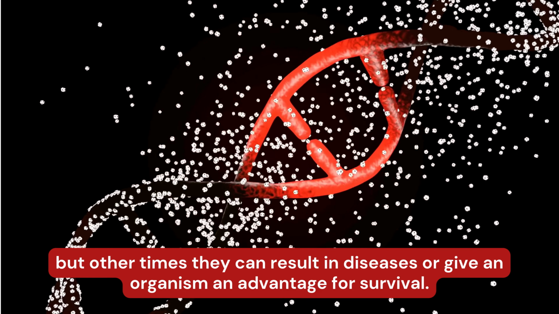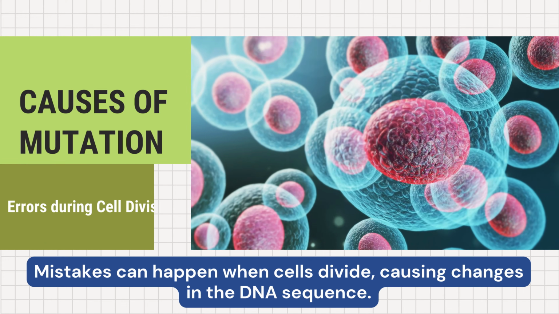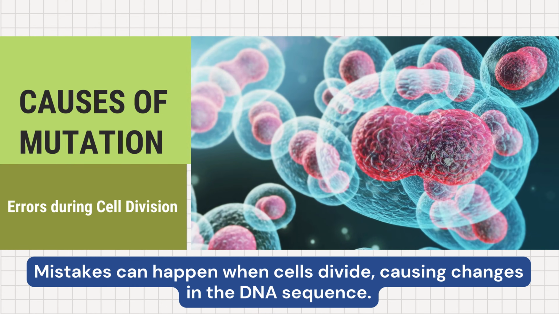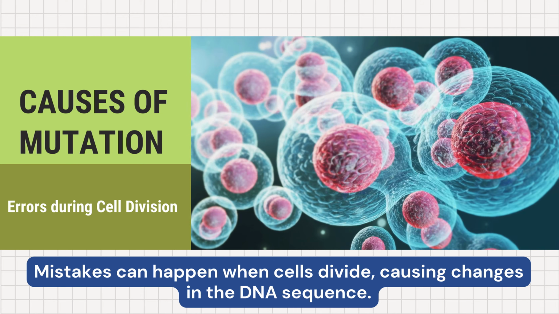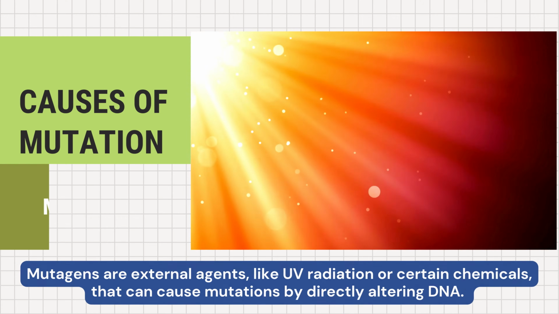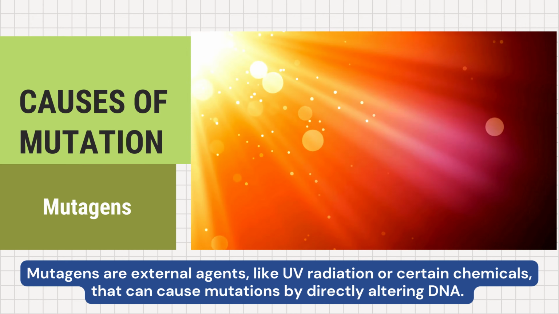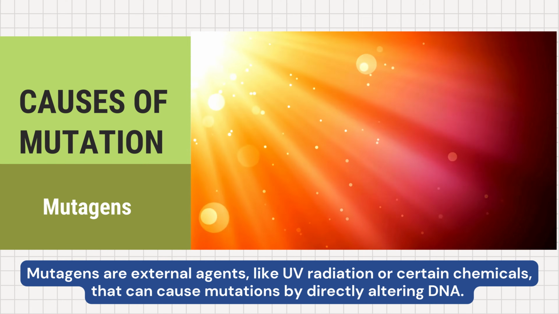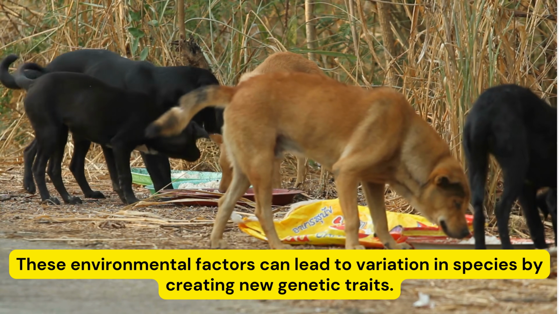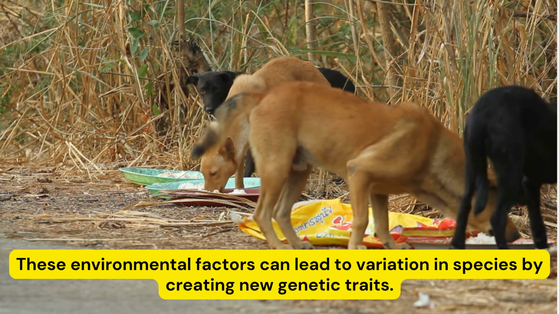Now let's talk about causes of mutation. Sometimes it happens due to errors during cell division. Mistakes can happen when cells divide, causing changes in the DNA sequence. And sometimes due to mutagens. Mutagens are external agents, like UV radiation or certain chemicals, that can cause mutations by directly altering DNA. These environmental factors can lead to variation in species by creating new genetic traits.